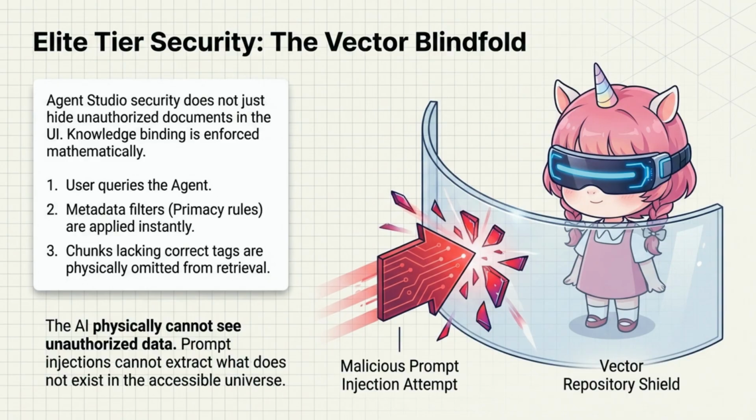Let's talk about elite tier security. We use what we call the vector blindfold. Unlike basic systems that just hide files in the UI, our security is enforced mathematically. When a user queries the agent, metadata filters are applied instantly. If a data chunk doesn't have the right tag, it is physically omitted from retrieval. Simply put, the AI cannot see what it's not allowed to see. This makes prompt injections useless, because you simply cannot extract what does not exist in the AI's accessible universe.